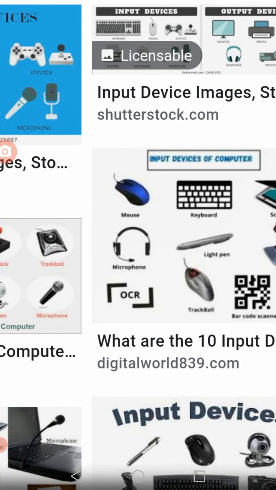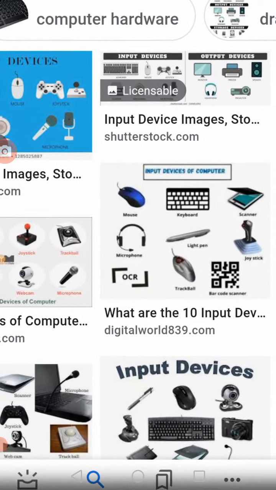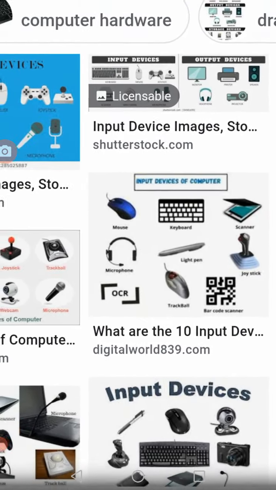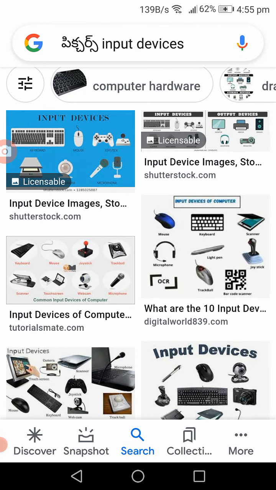We can give the instruction through the mouse, and through the keyboard we can type and give the instruction. Next one is the scanner. The scanner is also an input device through which we can give input to the computer. And the microphone: whatever voice commands we give, as you observe in the cell phone or the computer, can be given through a microphone.